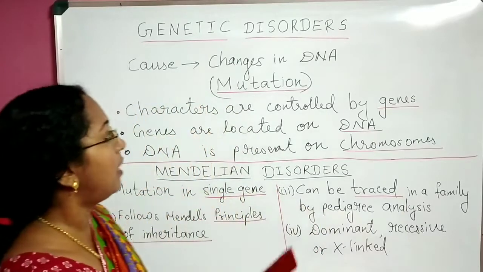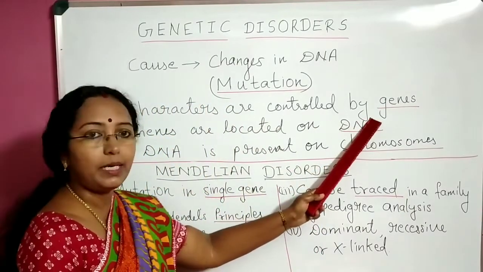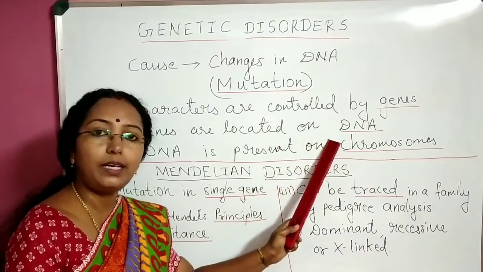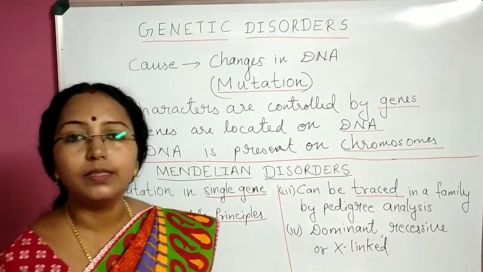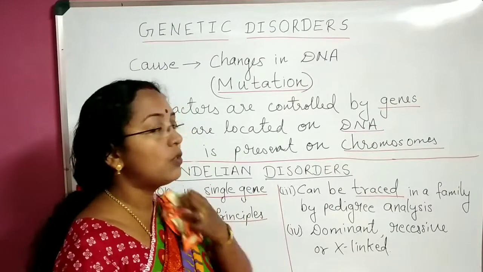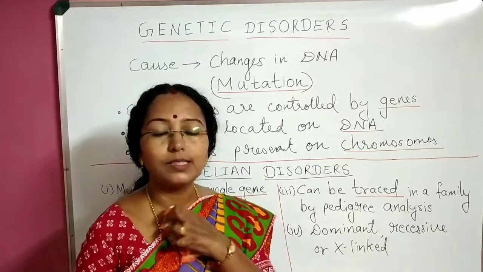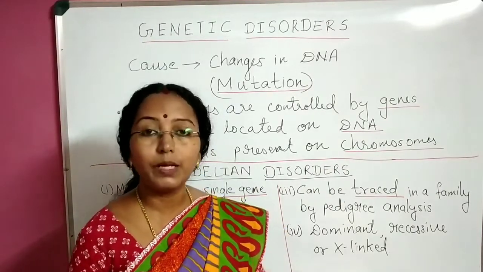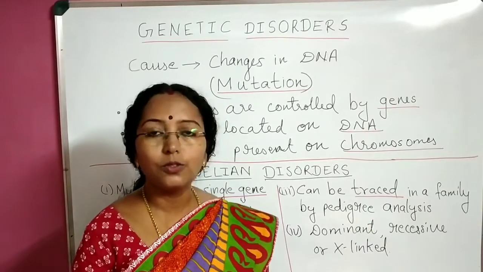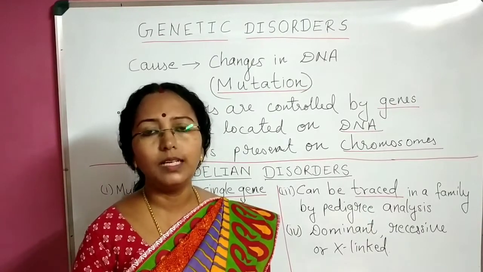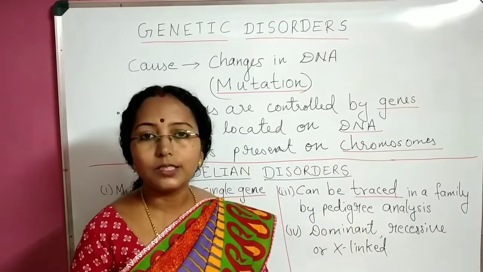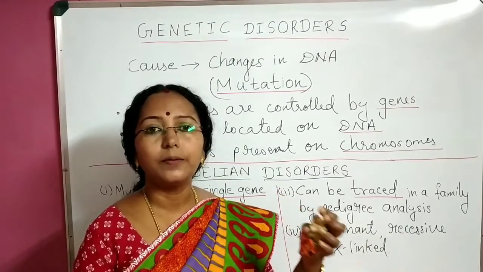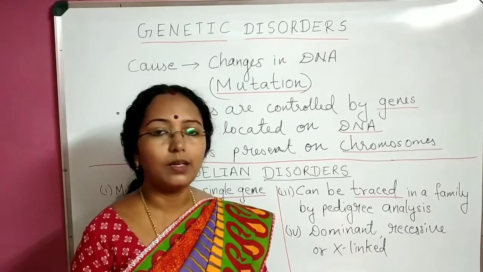Okay, so there are characters that are controlled by genes, and genes are located on DNA, and DNA is located on the chromosome. Sometimes what will happen is, we know chromosome number in human beings is 46. In the last video I had explained to you regarding chromosomes, the number of chromosomes, regarding sex chromosomes, and regarding autosomes, their numbers and those things.